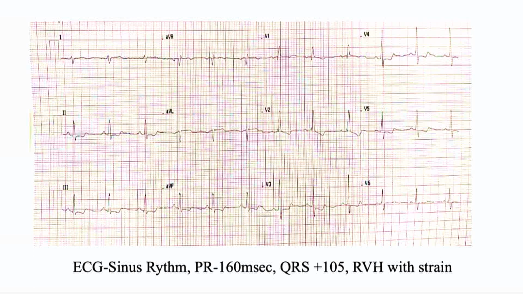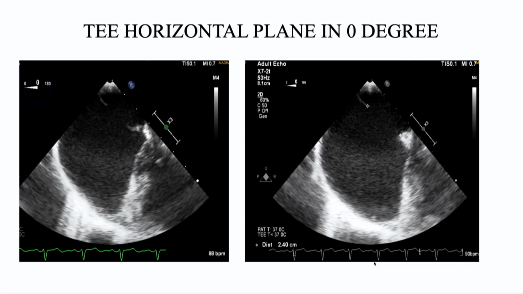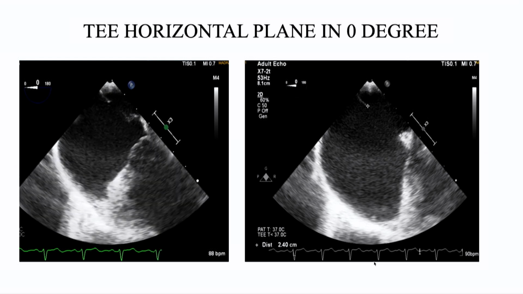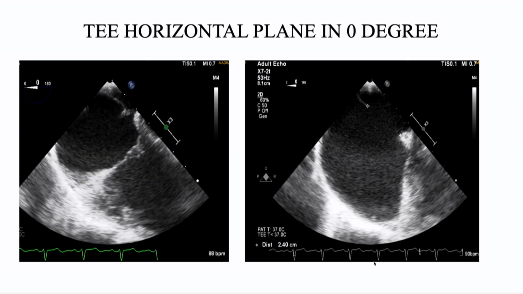This is the ECG showing a sinus rhythm with PR interval of 160 milliseconds, a right axis deviation with around 105, and an RVH with strain pattern which is seen specifically in V1 and V2 leads. This is a TEE image with horizontal plane done at 0 degrees, where you can see the large secundum ASD, which at 0 degrees measures around 24 millimeters.